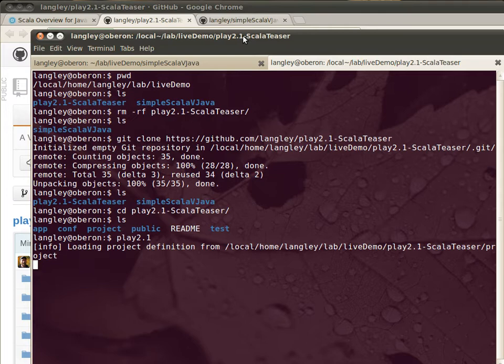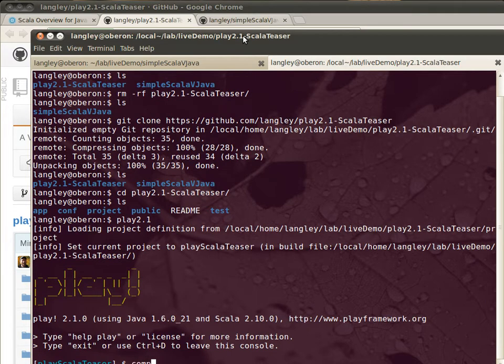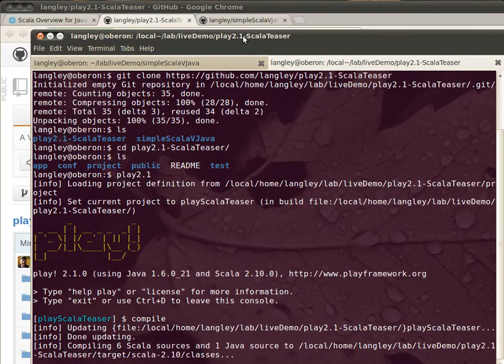So Play, this console that we're using right now, is built on top of SBT, so it takes SBT and extends it. It is also loading the project definition, doing its first compile, and this time I'm going to say to go ahead and compile it. So Play is dragging down any of the dependencies that we need. The only thing I had to do to get both of these two live demos running is to download and install first SBT, because I wanted to do just a plain SBT project, and I also downloaded Play so that we could just jump into the console here and start our compiling.